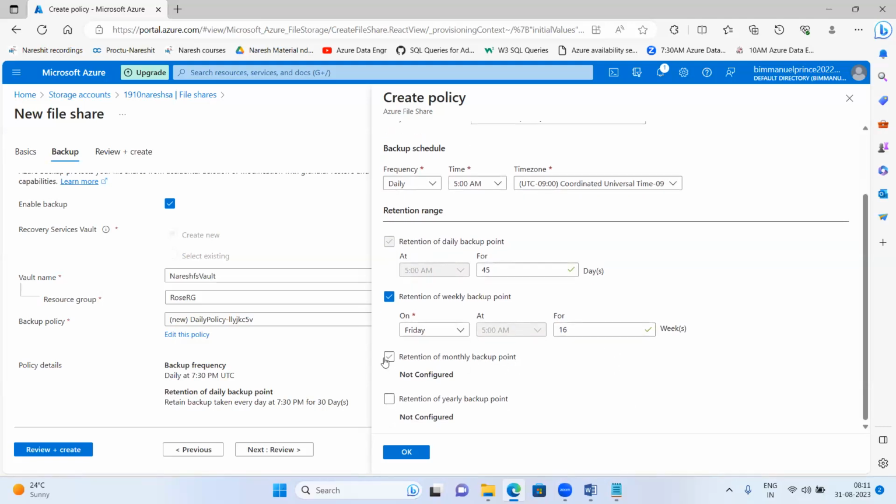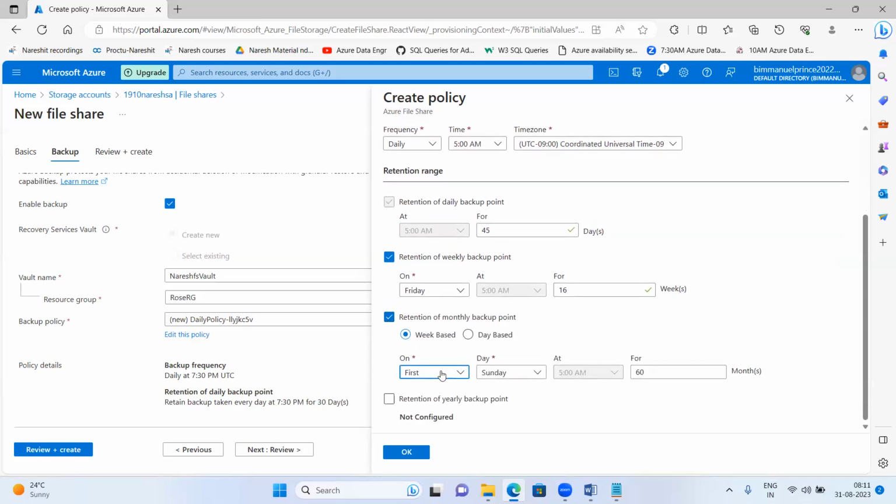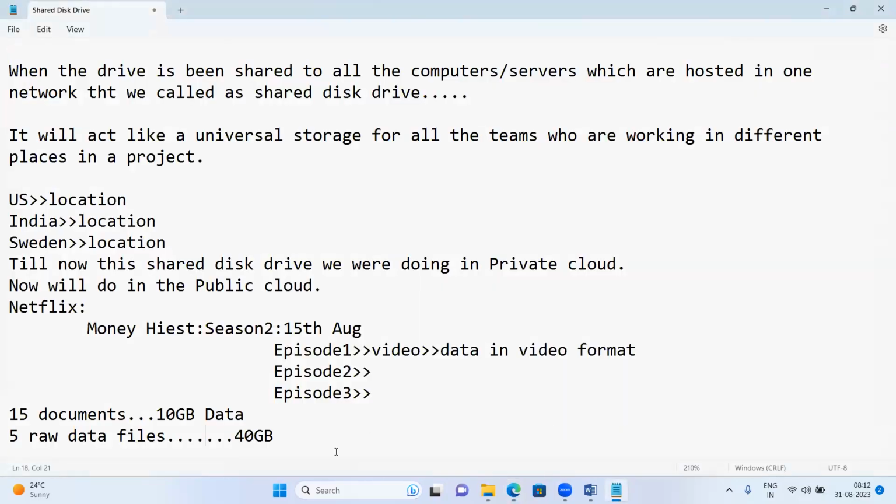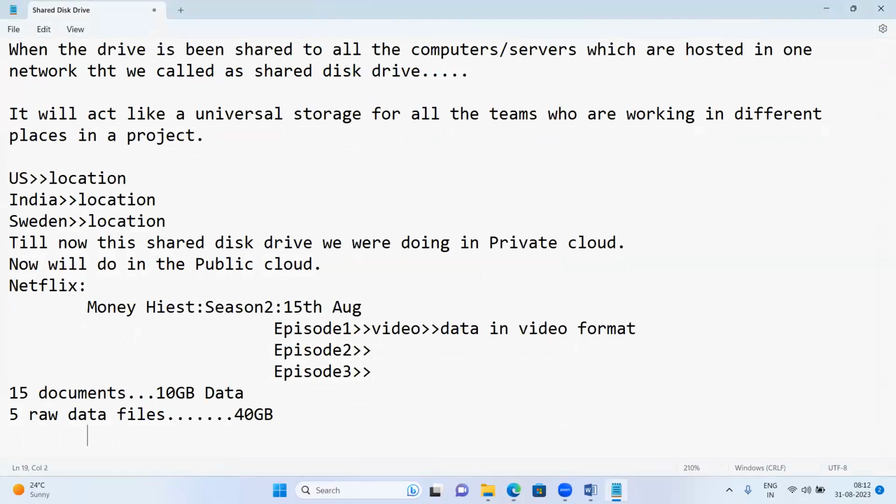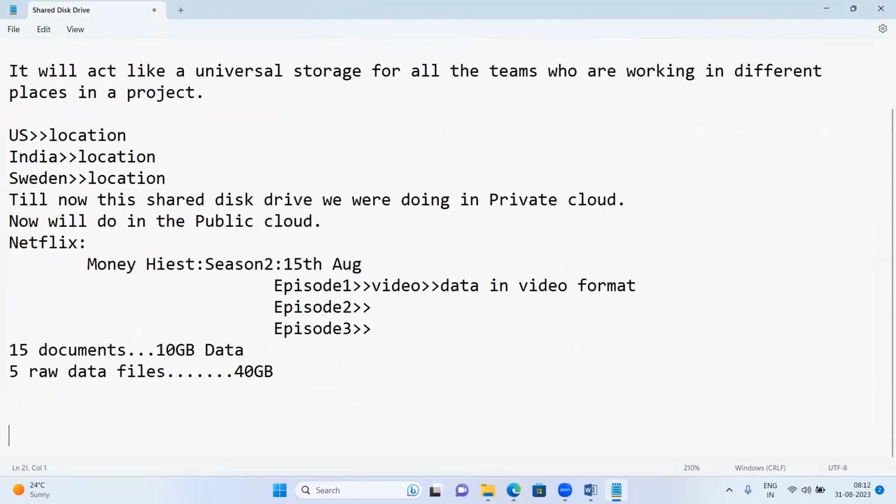Retention of monthly backup point. What is monthly backup, guys? Monthly backup means on which week of the month, and we have 4 weeks in 1 month.